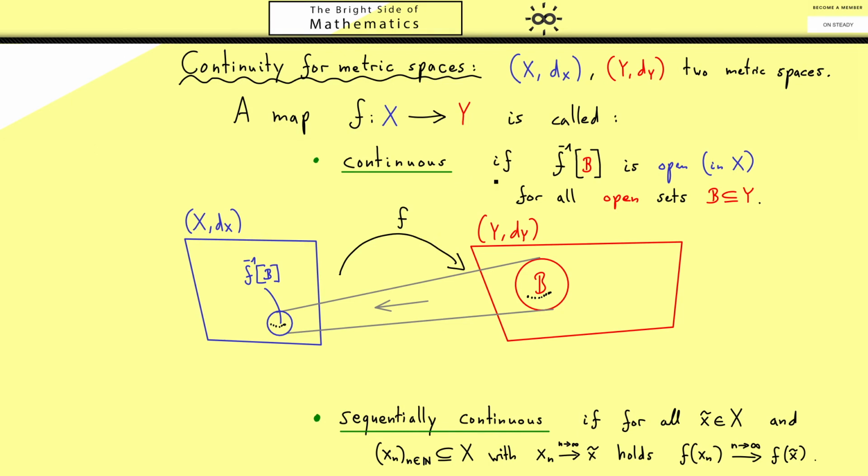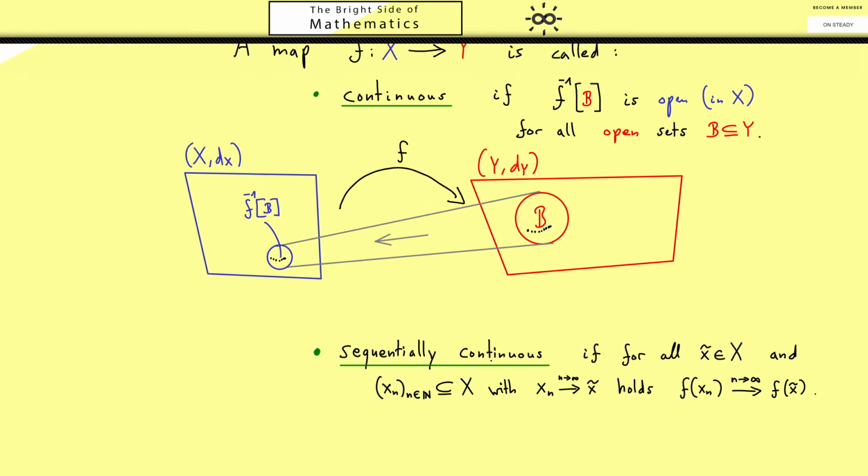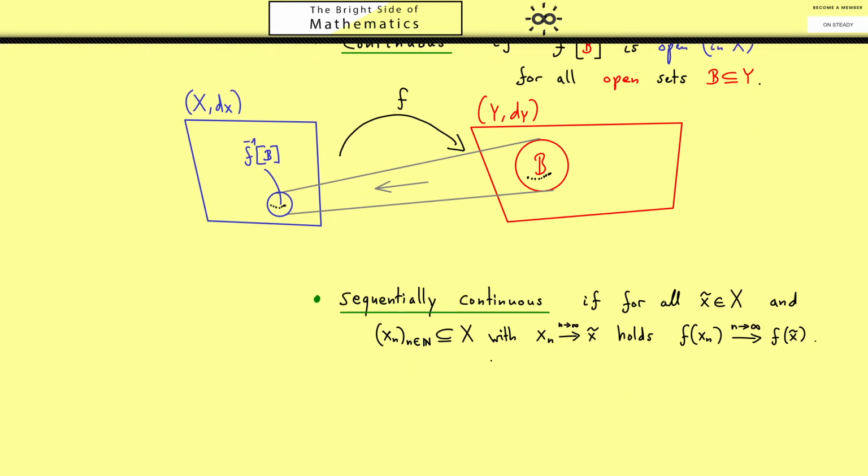Now the good thing is that for metric spaces, both terms mean indeed the same thing. In other words, one can prove that they are in fact equivalent. For that reason, we will simply use the word continuous, but often mean this characterization with sequences. However, I wanted to show you both definitions because if you don't work in metric spaces, but in general topological spaces, in general, both notions are not equivalent. Okay, so I write down the fact and then we can look at examples.